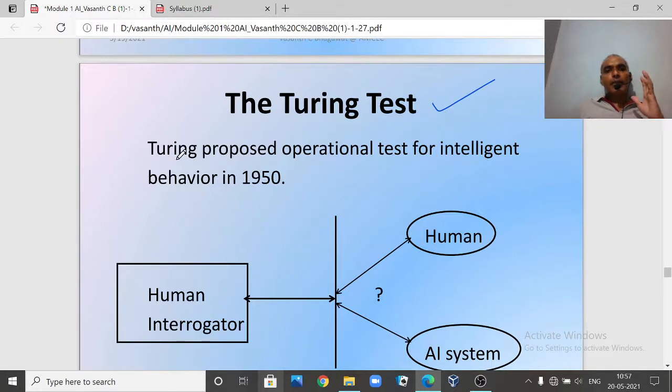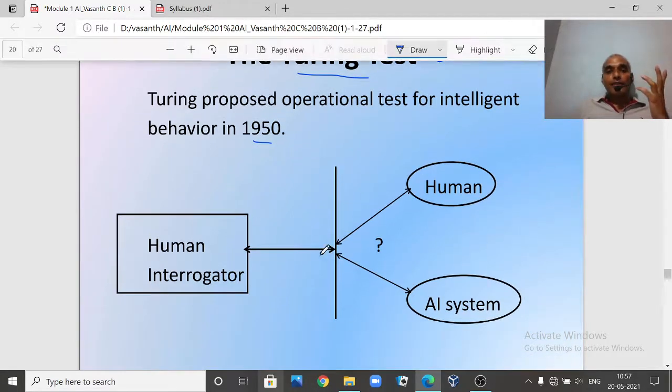It was performed by Alan Turing and is named after him, called the Turing test. In the 1950s he conducted this particular test. What this test says is that here you have a wall. Now there is a human interrogator, one person who is going to ask some questions.